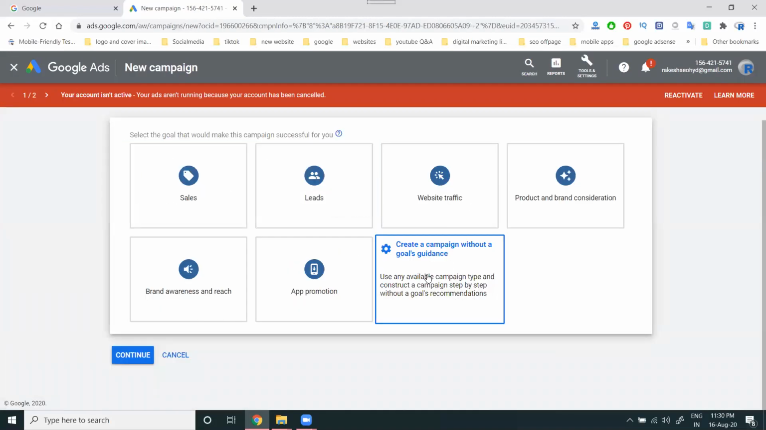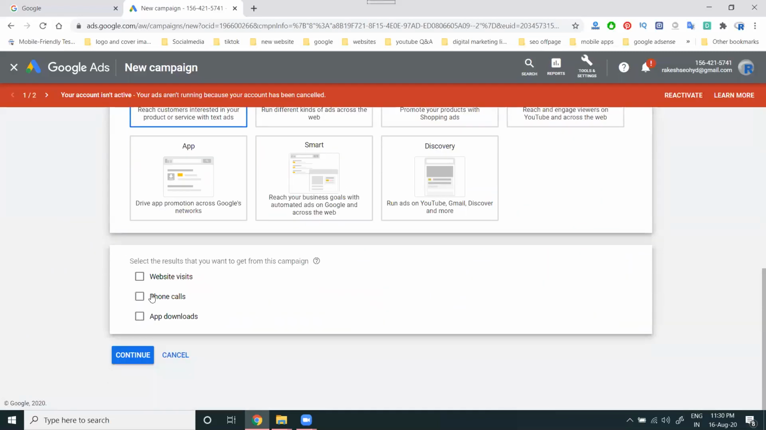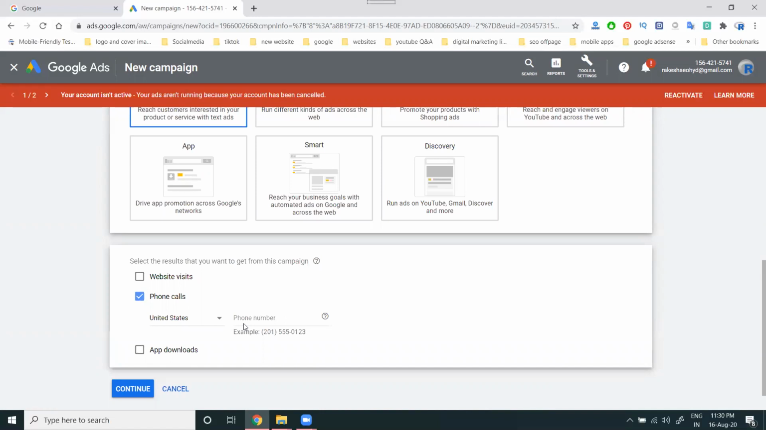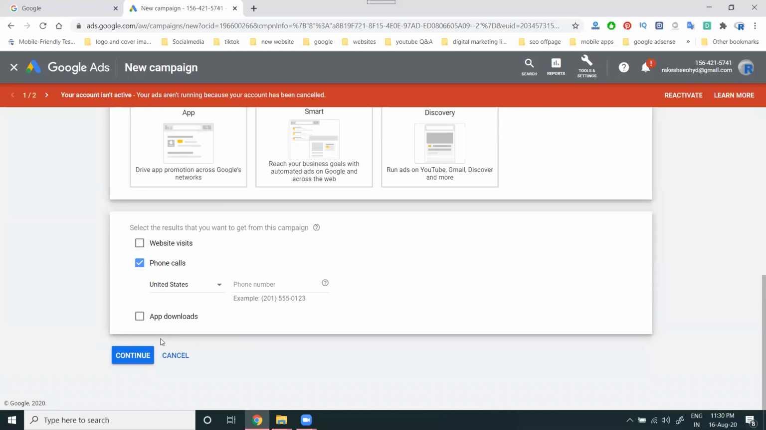Here, select search, and select phone call. You can start from this option. If a map is there, we can go to the smart campaign, where no website is required, and we can promote only through maps. If there are no maps, where can we go? Search. You can get a phone call and promote it.